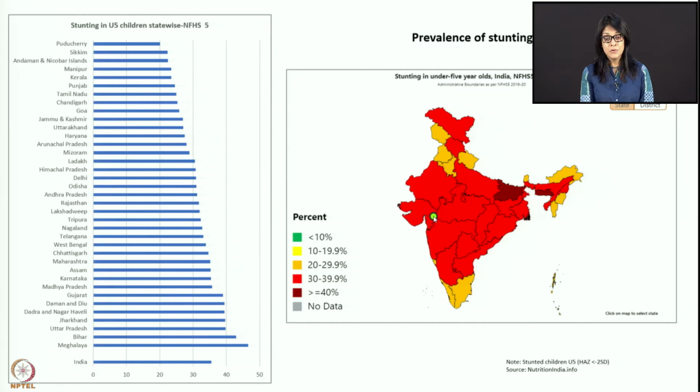As I mentioned to you, we want only maybe 2 to 2.5% children who may be less than -2 standard deviation, but instead we have significantly more. You can see the whole of India is pretty much 30% and above.